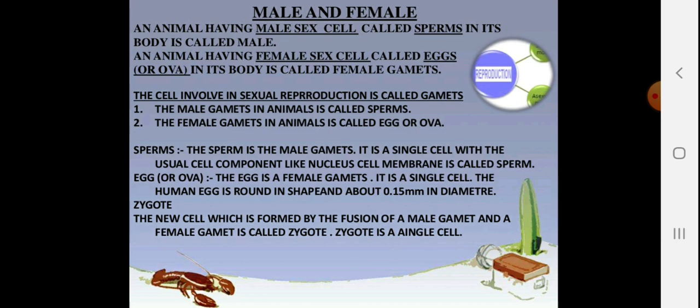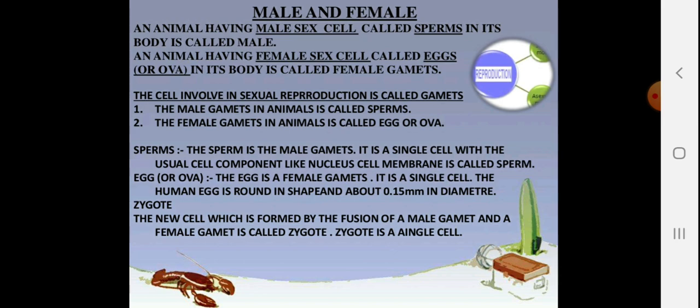Let's talk about the male and female. An animal having male sex cells called sperms in its body is called the male. An animal having female sex cells called eggs or ova or ovum in its body is called the female. The cell involved in sexual reproduction is called a gamete. The male gamete in animals is called sperm and the female gamete in animals is called the egg or the ova.